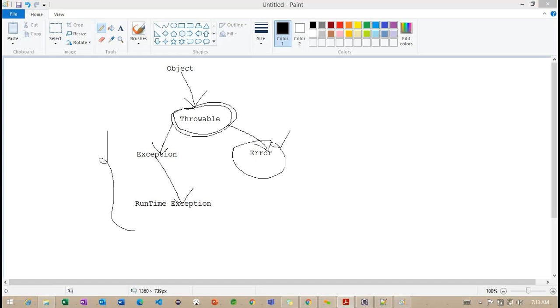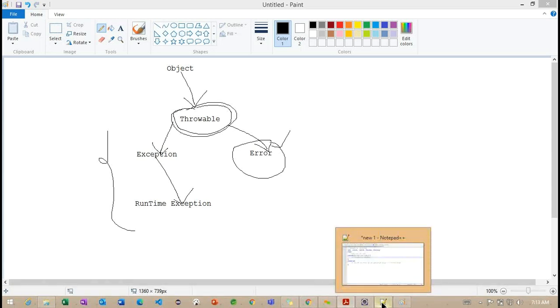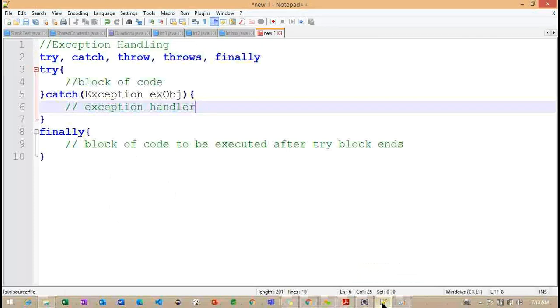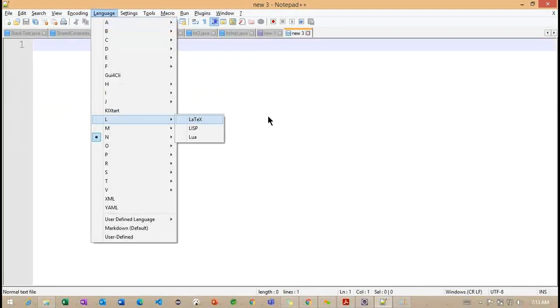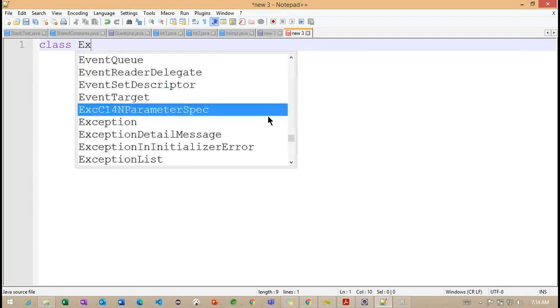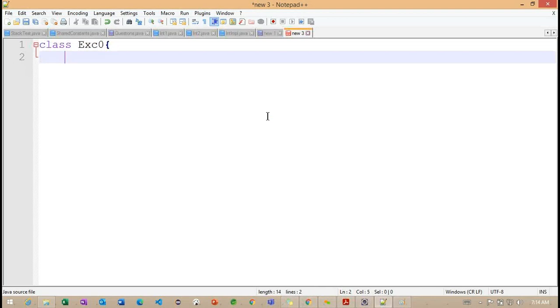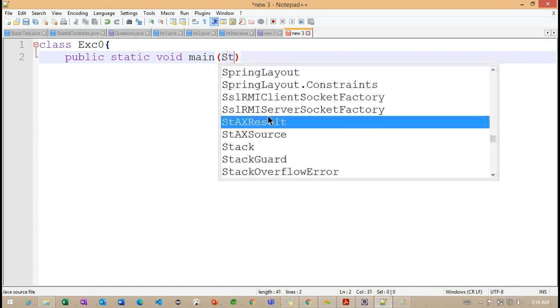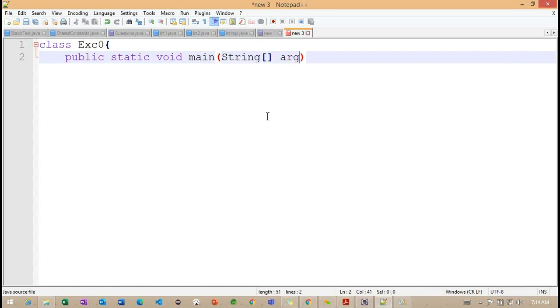To understand how exactly the exceptions are thrown, we need to follow a simple example. Let's say I'm going to work with a class called Exception0, and directly I'm trying to work with String.